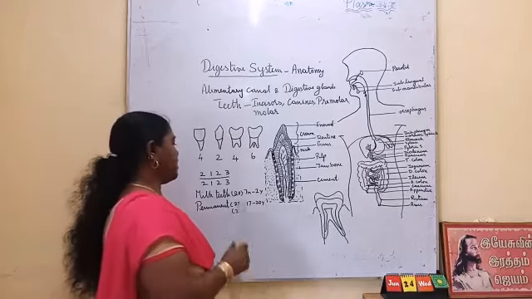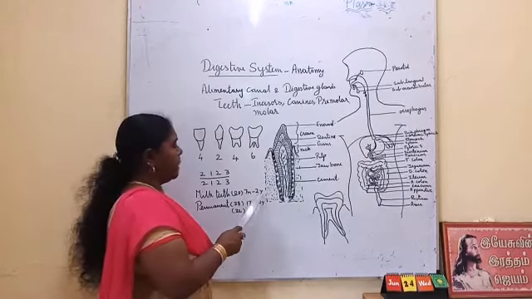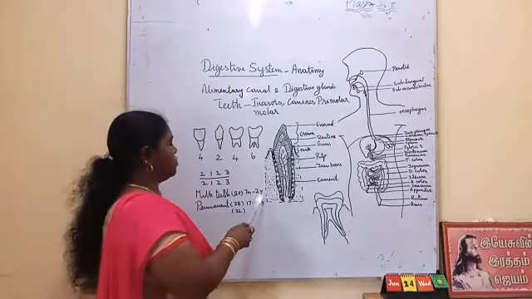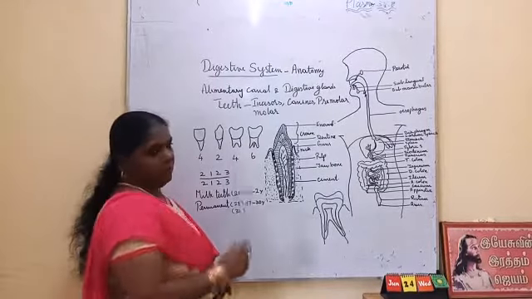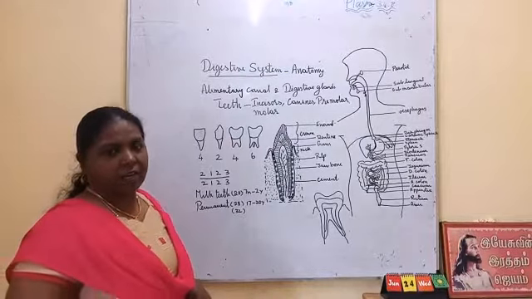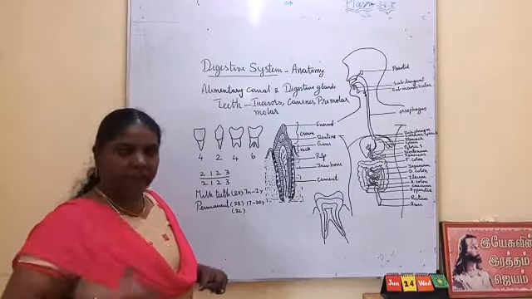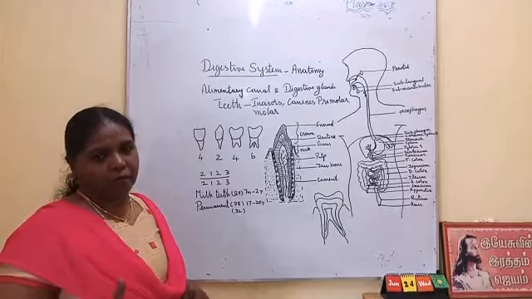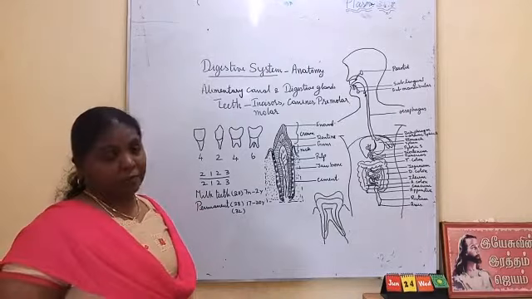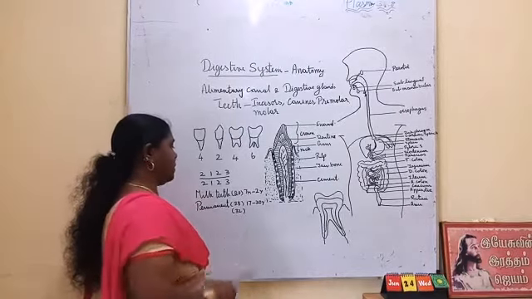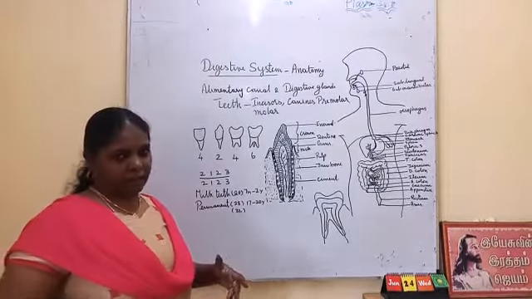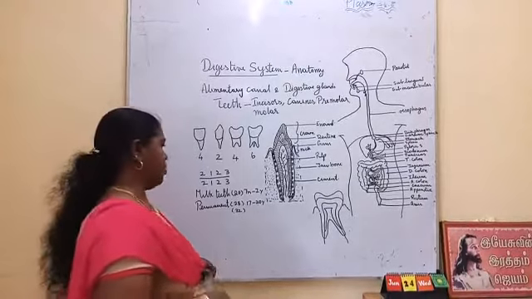Milk teeth start from 2 months to 7 months and grow up to 2 years. At the age of 2 years, a child will have 20 milk teeth. Why are they called milk teeth? Because they are not permanent; they will fall and new teeth will come. They are also called deciduous teeth. After 2 years, one by one they will fall and the new one will replace the old one.